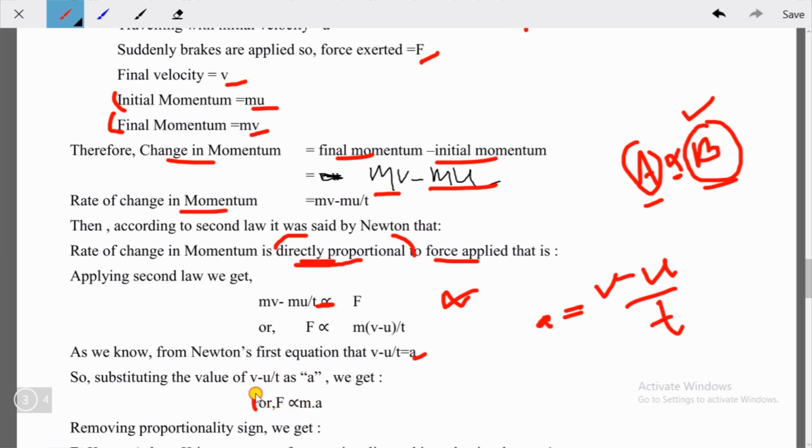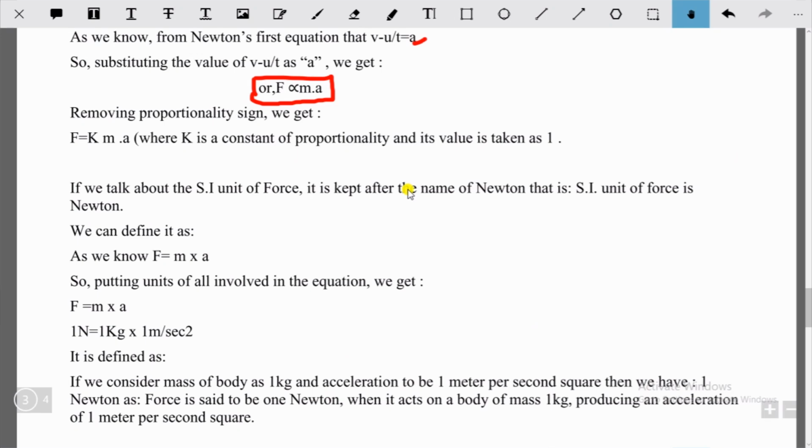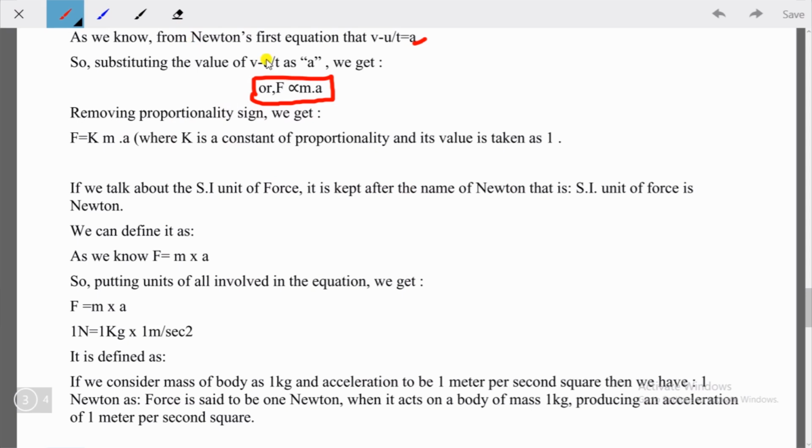This is very important for you. This equation is a formula that we'll use in different numericals. Students, if you remove this proportionality sign, what do we get? F equals kma. K is a constant of proportionality, and its value is always taken as 1.